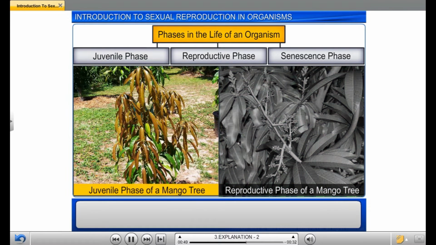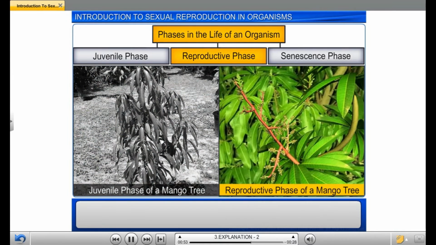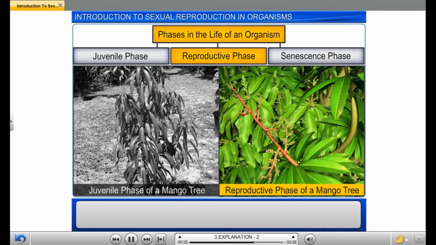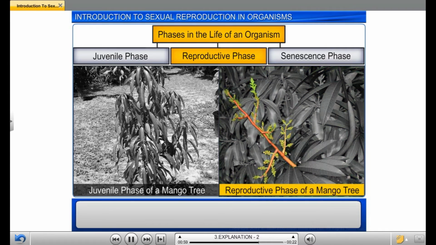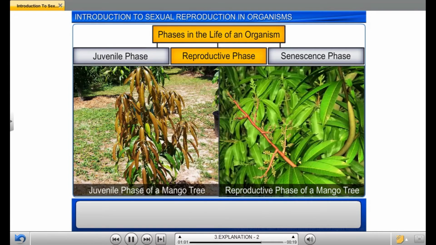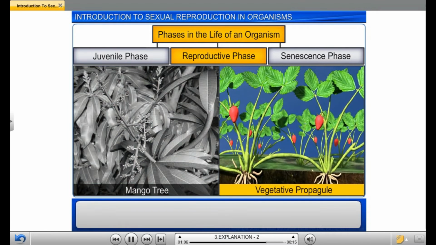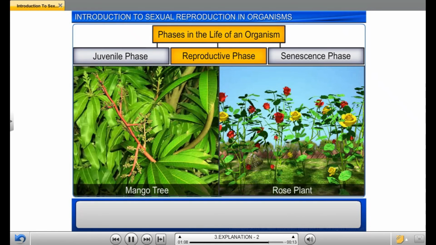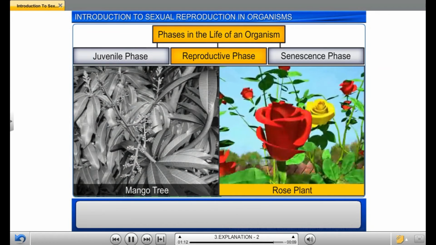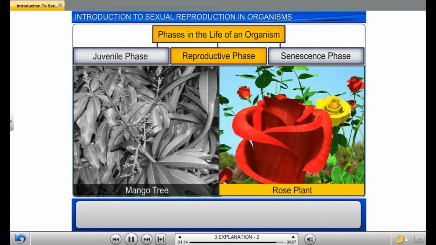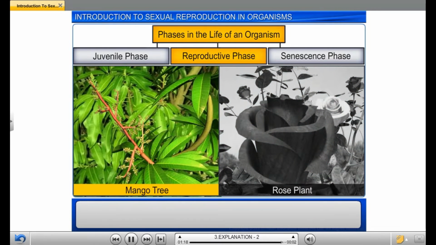The juvenile phase is succeeded by the reproductive phase in both plants and animals. In the case of plants, this phase is marked by the appearance of flowers, or vegetative propagules such as runners. However, while some plants, such as the rose, flower throughout their lifespan, others, such as the mango, flower seasonally.